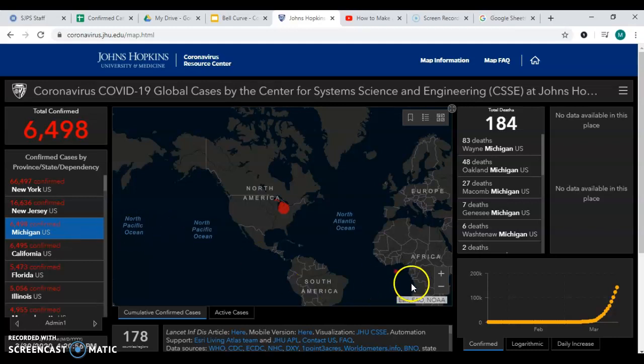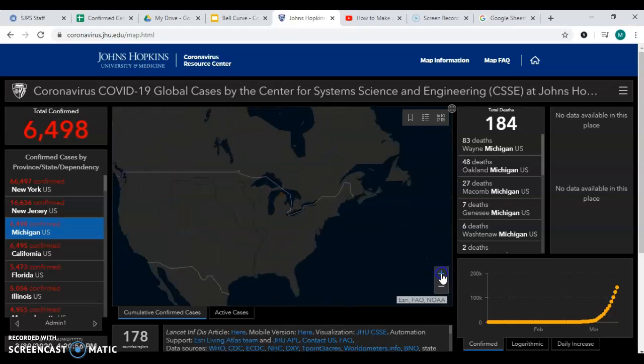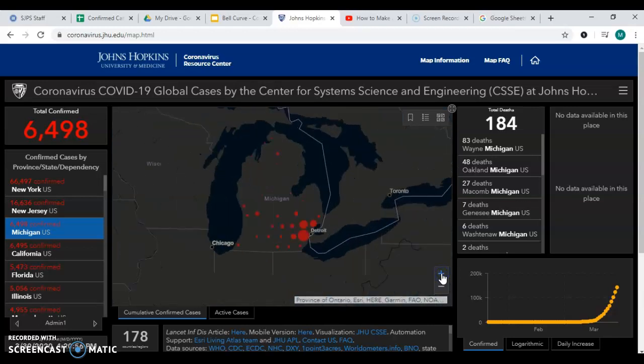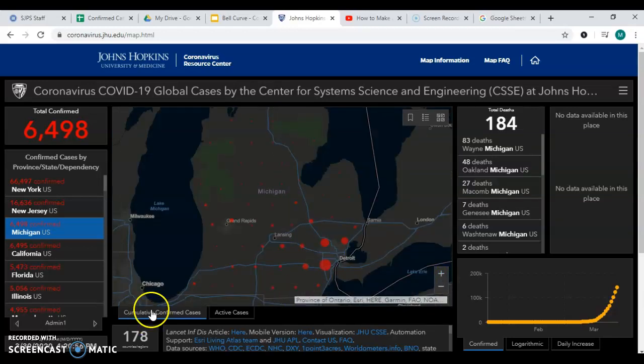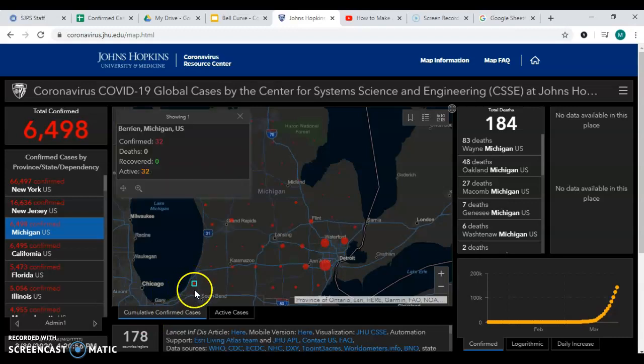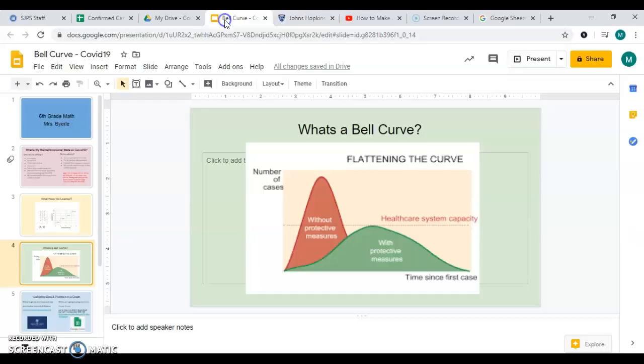And you can zoom in on this. You can keep zooming on Michigan, and we can even get more technical here. If you click over, and I clicked over in this area, this box, you can see it says Berrien County, and that's our county, and there's 32 cases currently going on in our county right now. So taking this data, what I would like you guys to do is make a coordinate point of your own. So we're going to make our own bell curve.